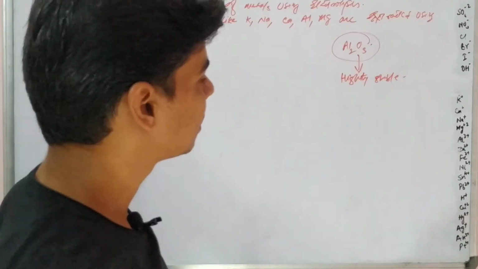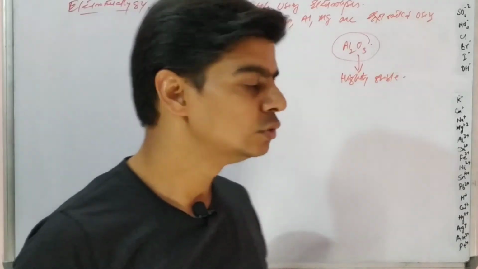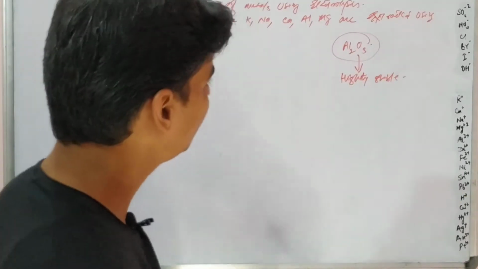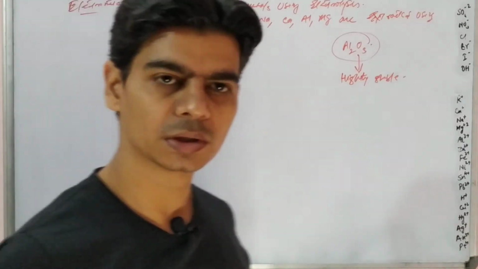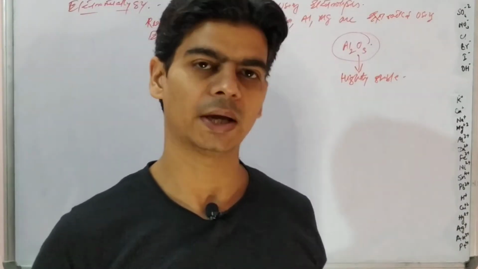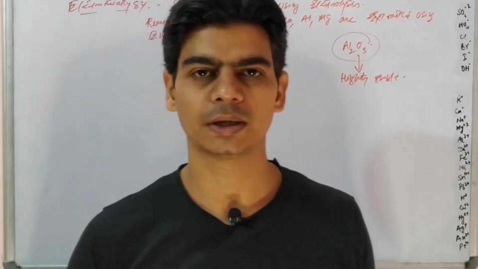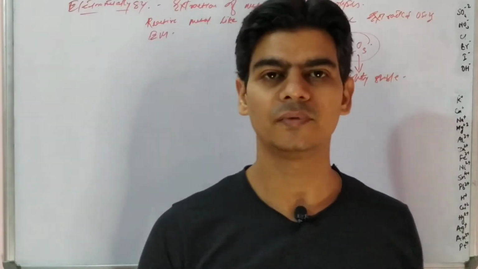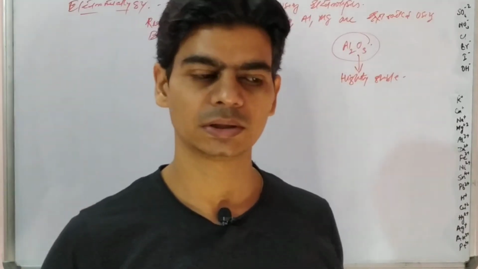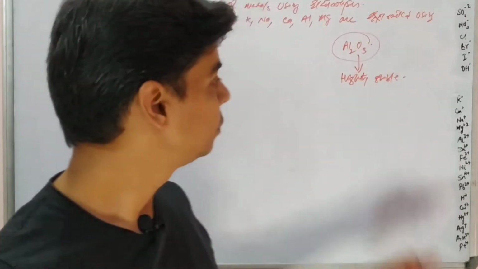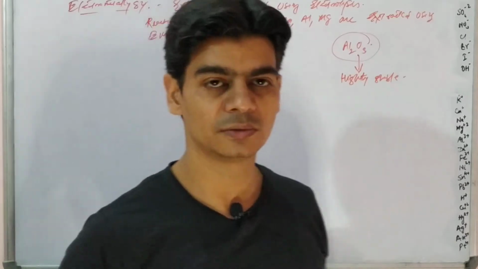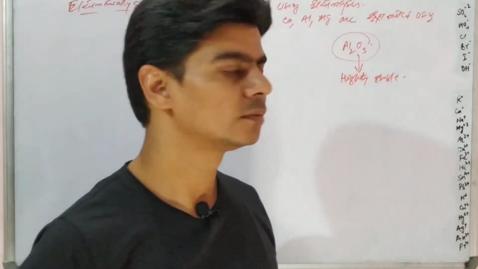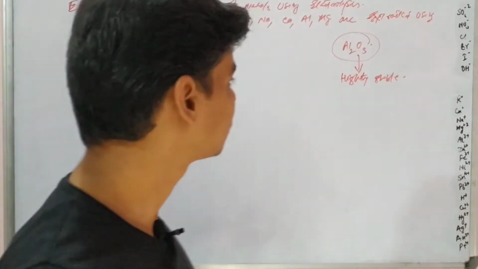Since this is a highly stable oxide, you cannot reduce it using hydrogen or carbon monoxide. Oxides can normally be reduced using carbon monoxide or hydrogen, which can remove oxygen from the metal. But since aluminium has a very high affinity for oxygen, common reducing agents like carbon monoxide and hydrogen would not be able to free oxygen from these oxides. So we employ the process of electrolysis to remove oxygen and free up aluminium from this oxide.